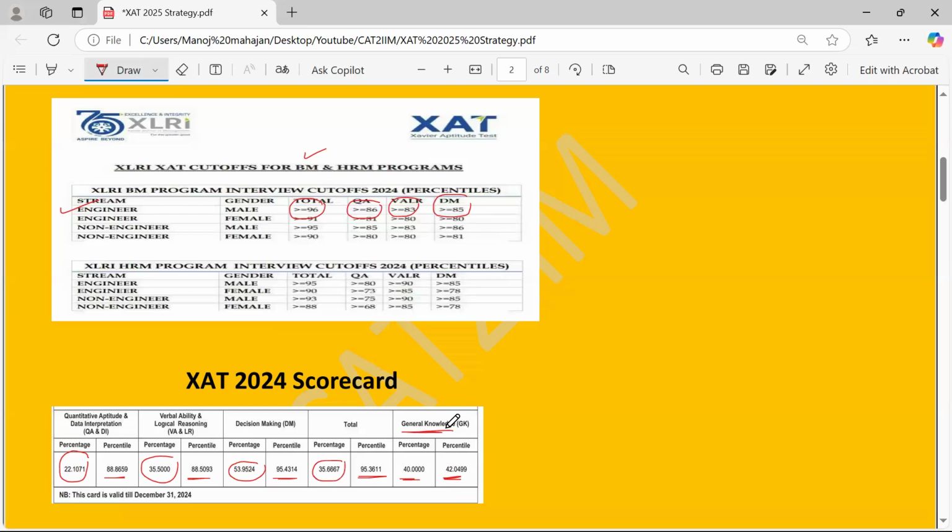This is considered only at the time of the XLRI interview. But try to score as high as possible by doing the preparation on this part also. GK can be tested during the interview as well, so focus on the GK part, because in most of the interviews, GK would come into the picture, right?